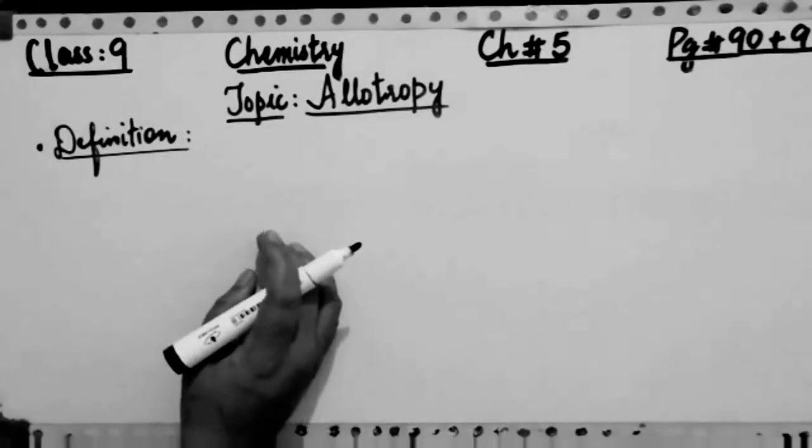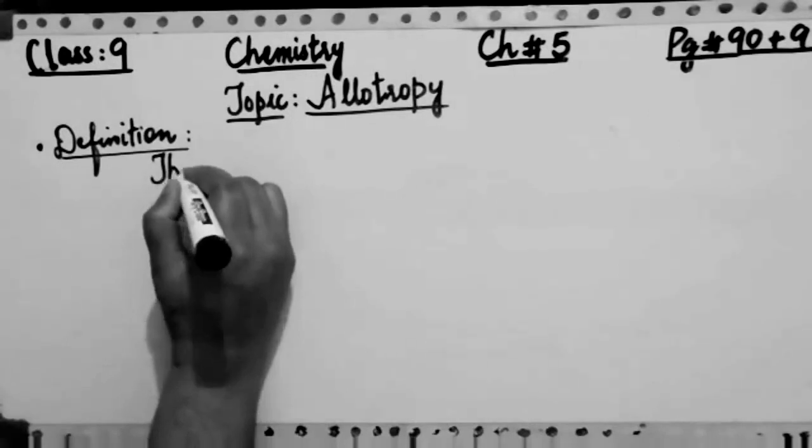So first I am going to write the main definition.